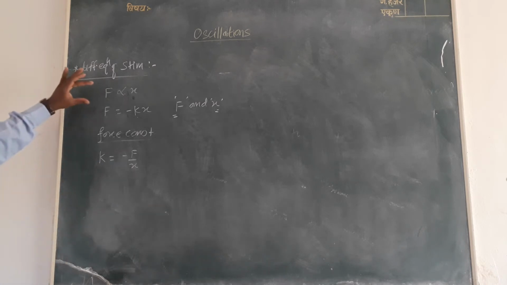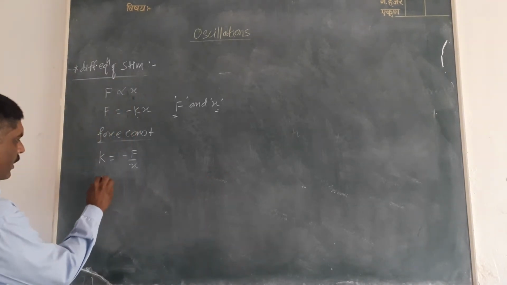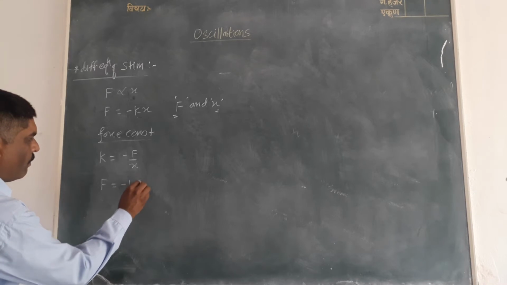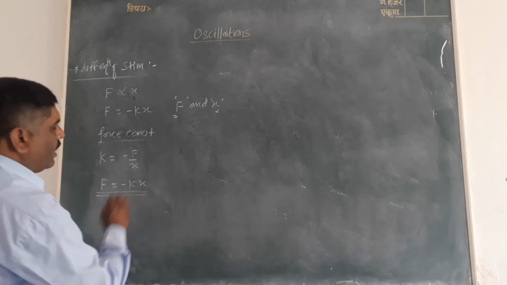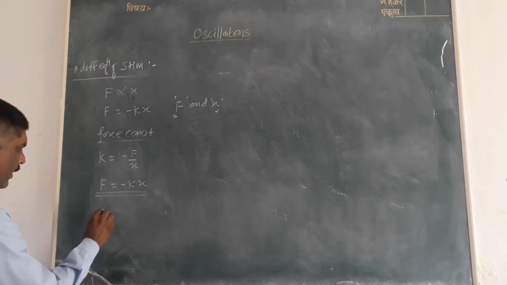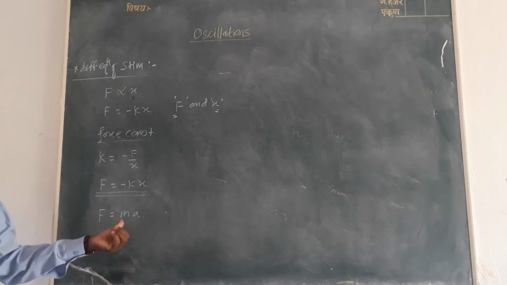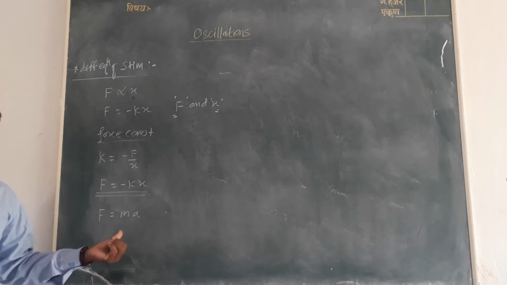Now, from the definition we get F is equal to minus kx, and according to Newton's second law, F is equal to ma, where m means mass and a means acceleration.